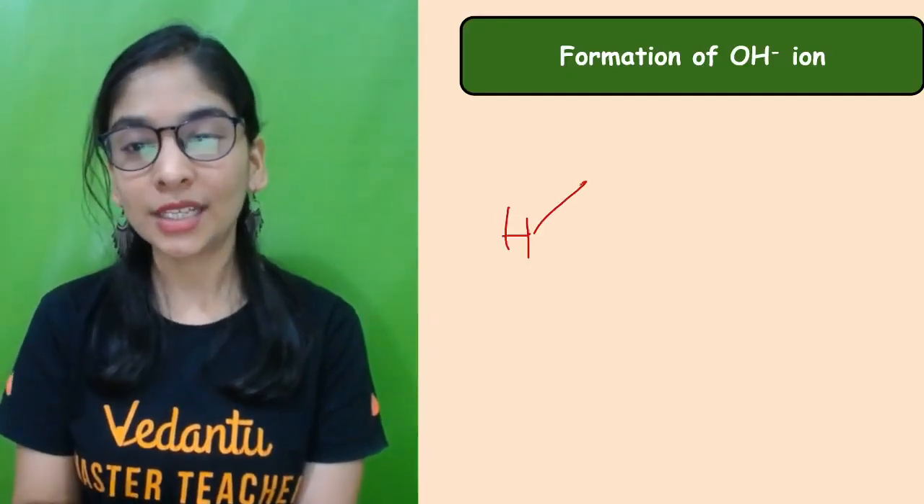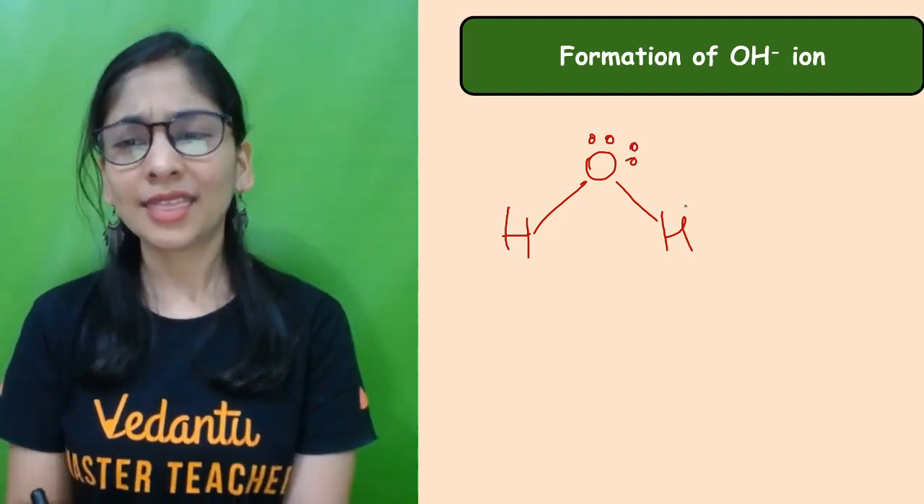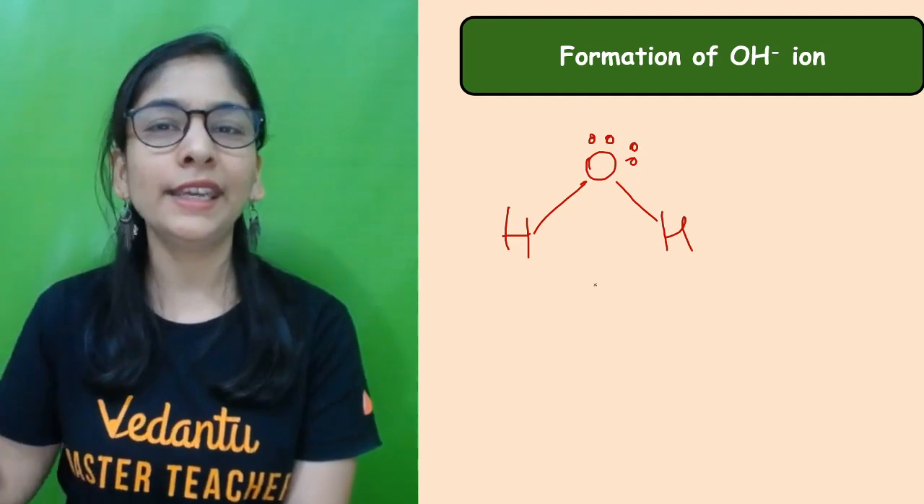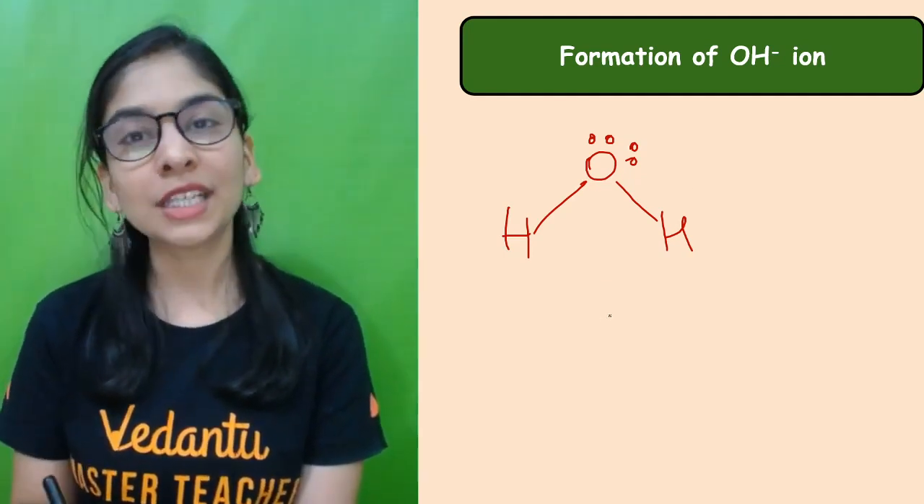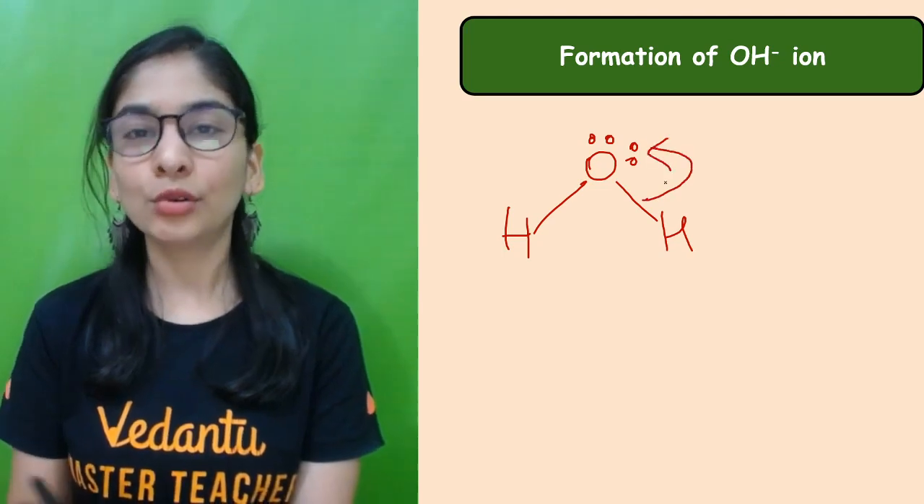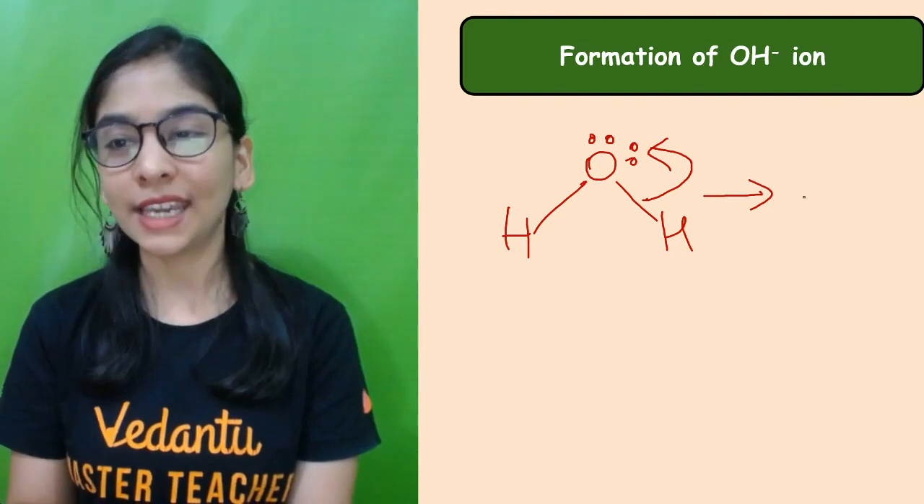This was my water, right? This is having two electron pairs. This hydrogen is like, I'm getting some force and I need to leave this water molecule. So what it will do is, I am giving my electron pair to you and you keep it to yourself, make myself free. So how is this dissociating?